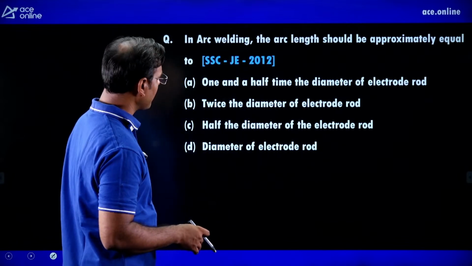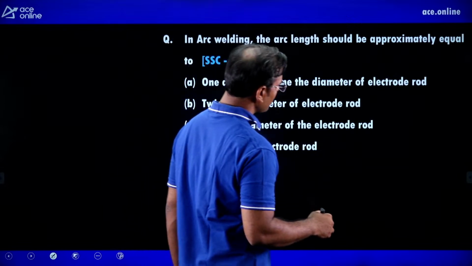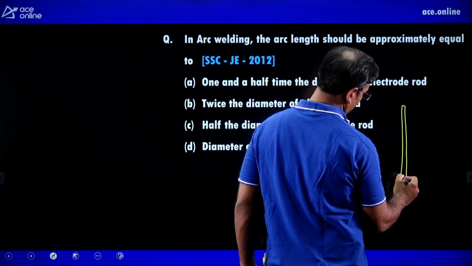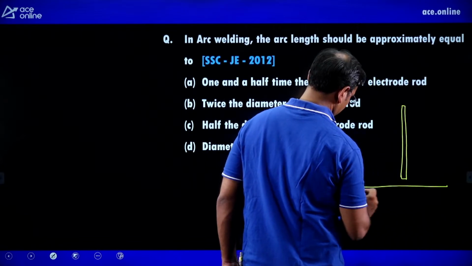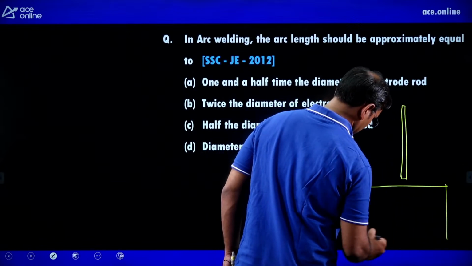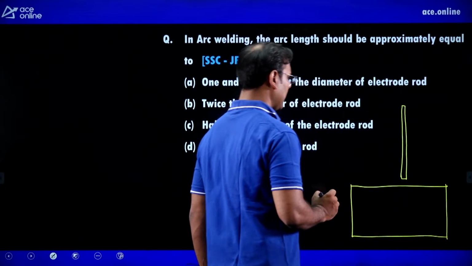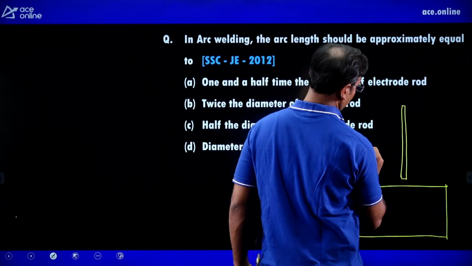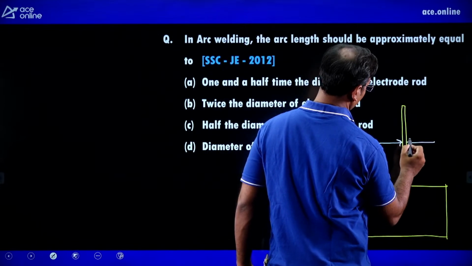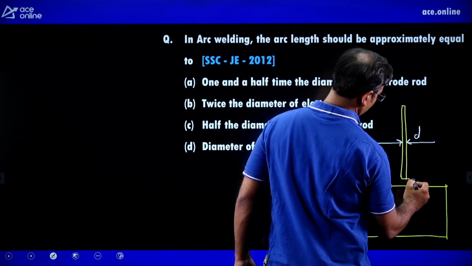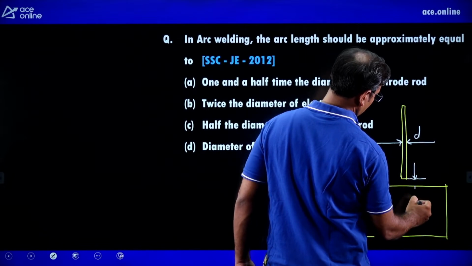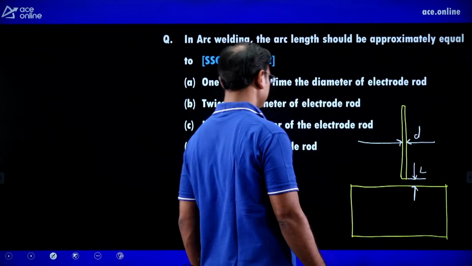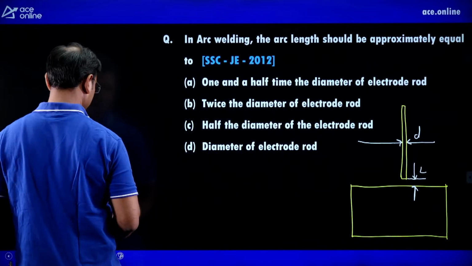In arc welding, the arc length should be approximately equal to. Now I will show you one diagram in arc welding. Guys, there is one long slender rod, and here we have to join the two plates. That rod has some diameter. The small d is the diameter of the rod, and this is the tip of the electrode, and the distance between the tip of the electrode and the plate is known as capital L. Then what is that capital L here?